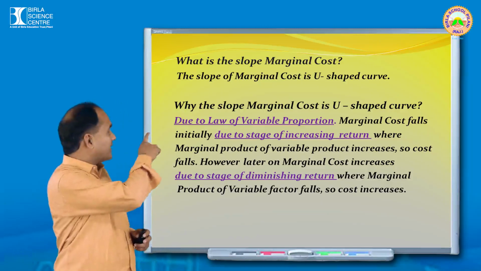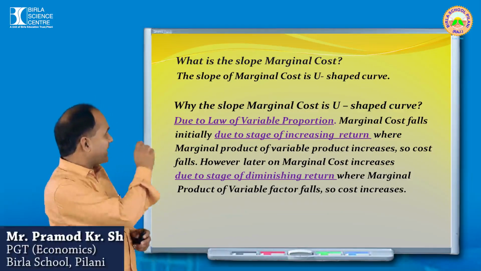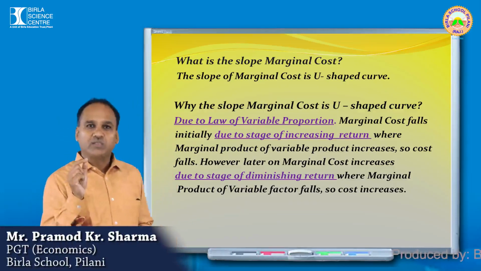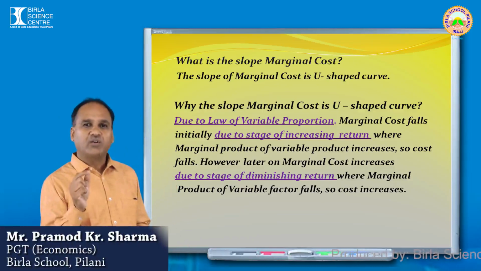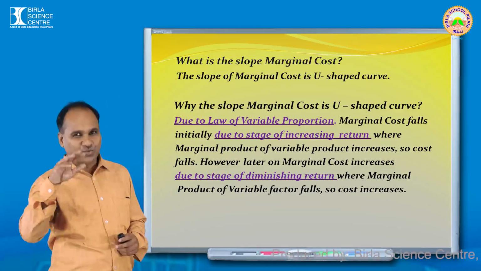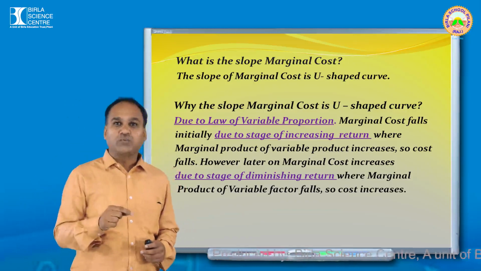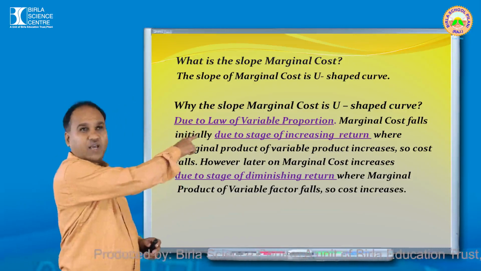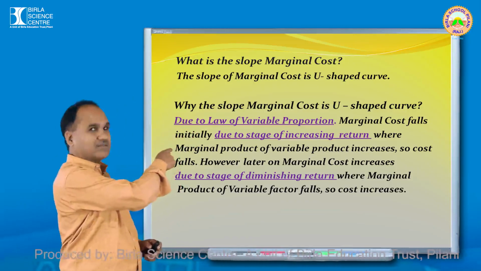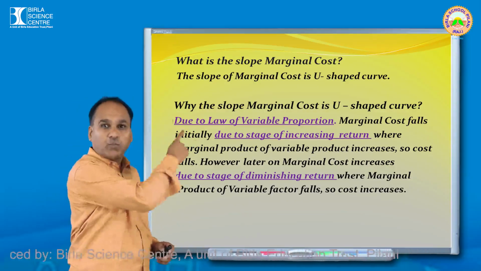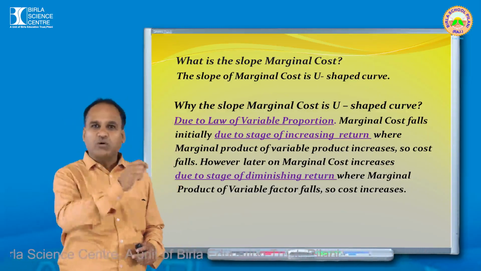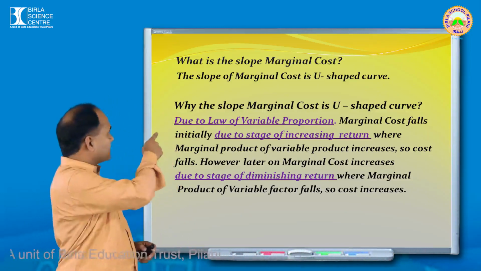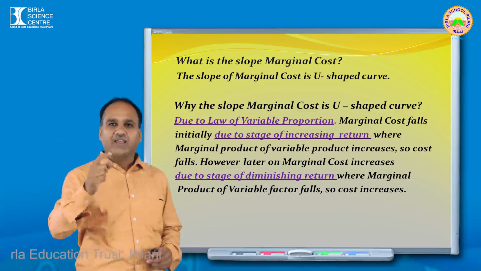आप देखिए, it's given there. It's underlined there. Due to the what? Law. Due to the what? Due to the stage of increasing return. थोड़ा सा घूमो. Cost is falling initially due to the stage of increasing return. In increasing return में what happens? In increasing return, output is increasing. Now question is whose output is increasing? Output of the variable factor. That's why it's written there where marginal product of variable factor increases.